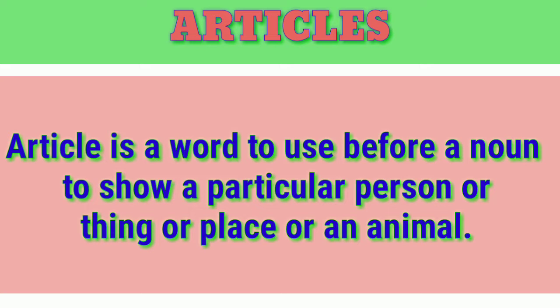To use before, it means we have to use the article before a noun, not before a pronoun. So here, to show a particular person or thing or place or animal, whether singular or plural, the article is going to show it. So this is the definition of article. Have you understood this one?